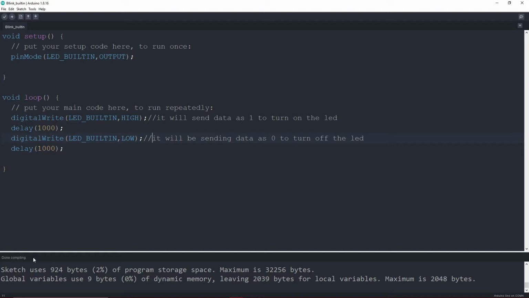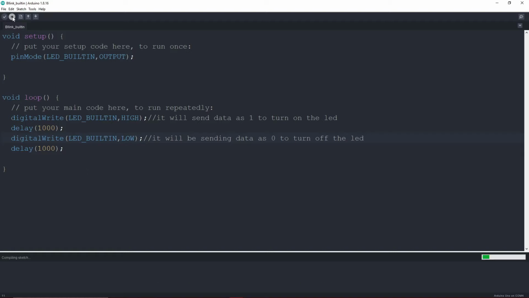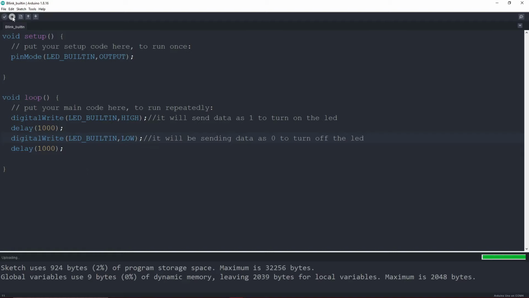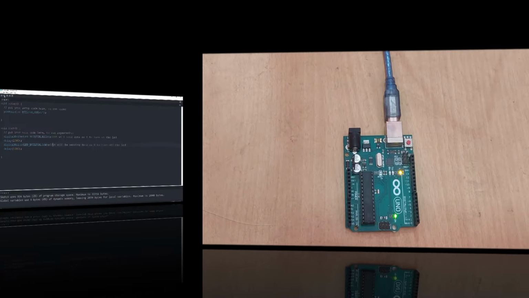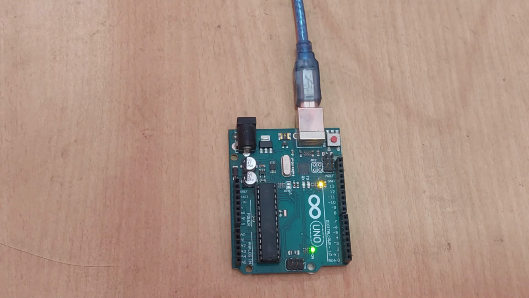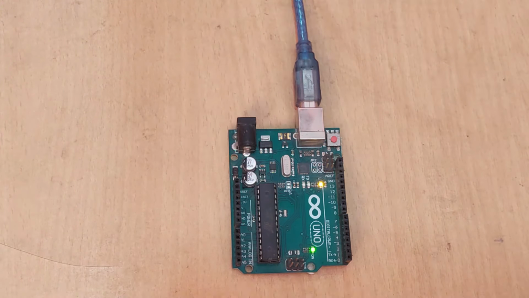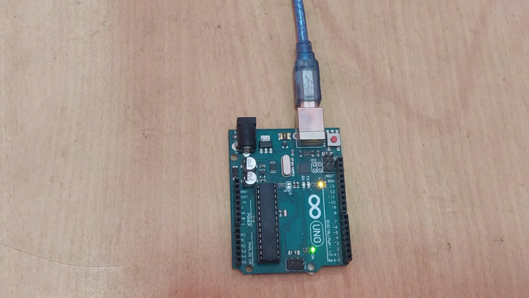You can see here the compilation is done. Now we will click on this upload button and upload this code on our Arduino to see the output of it. So let's just wait. And you can see on the Arduino the orange light is blinking, turning on and off every 1 second. So this is how you can blink the built-in LED on the Arduino board.